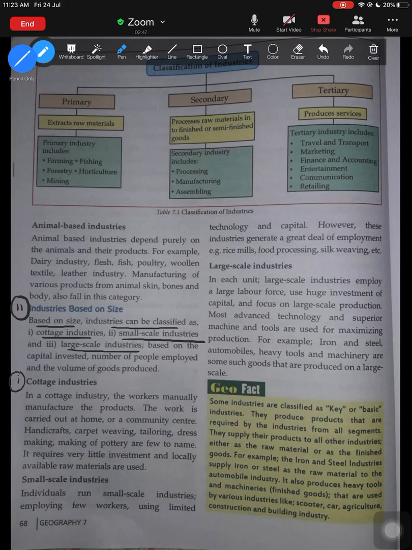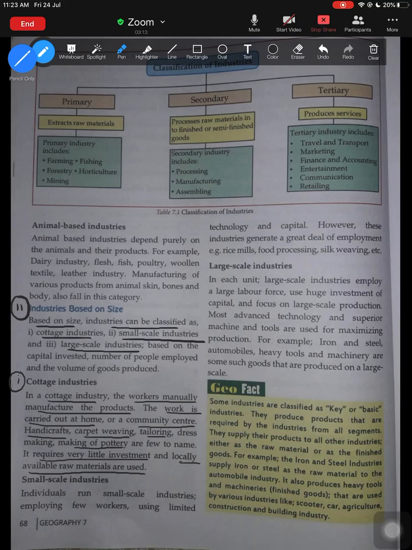So what happens in the cottage industries? In the cottage industry, the workers manually manufacture the products. The work is carried out at home or a community center. One good example of cottage industry is the handicrafts, carpet weaving, tailoring, pottery. These are all examples of cottage industries. Cottage industry requires very little investment and locally available raw materials are used. So that is about cottage industries.